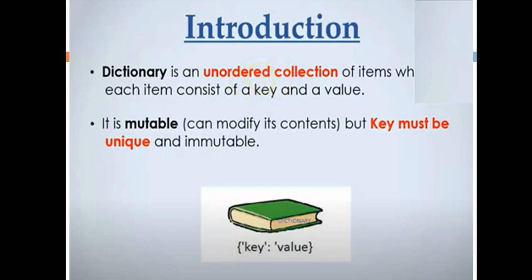One more big difference you are finding. It is an unordered collection of items where each item consists of a key and a value. The word unordered collection, what is the meaning of unordered collection? Assume that in introduction, what I have written here, this itself is a Python sequence, let us see string, and if I give the introduction in a double quote, it becomes